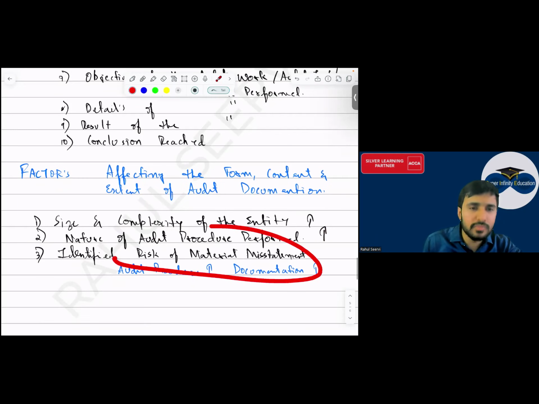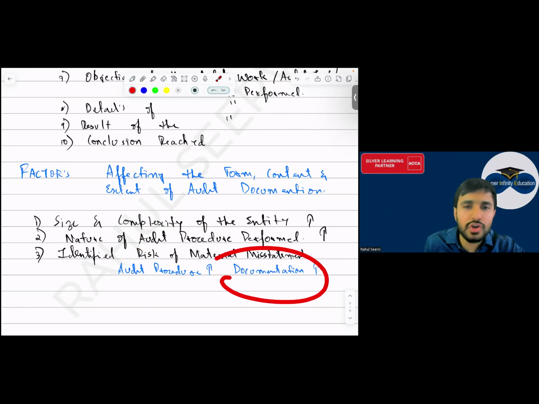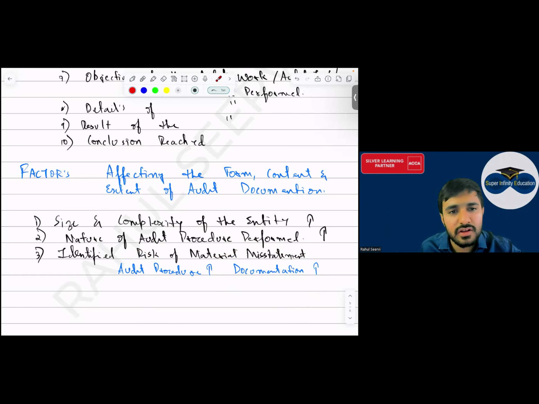Then risk of material misstatement. Sir, I am making a lot of mistakes when I'm doing the question. If you are making a lot of mistakes, you will practice more or not? If you practice a lot, can I say your pages will increase or not? The book size will increase. Instead of one book, you will now have two books. If multiple mistakes are there, you will perform more audit procedures, you will practice more, and with this your documentation will increase. Yes sir.